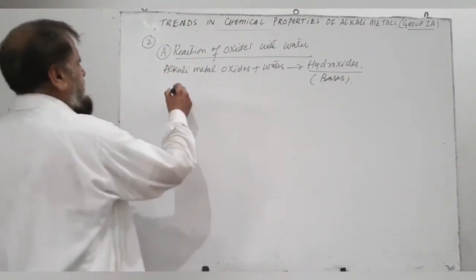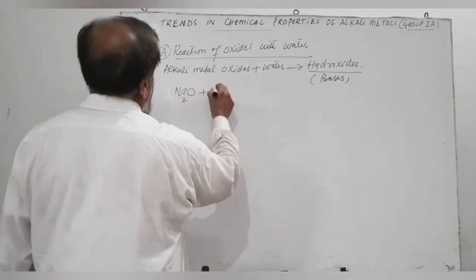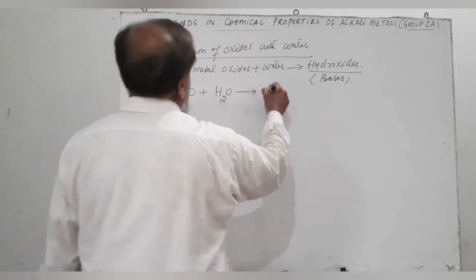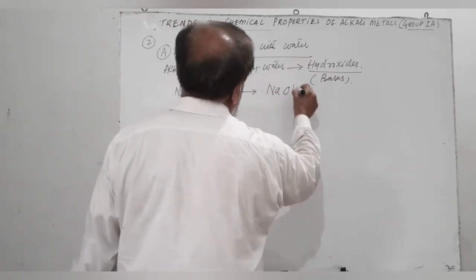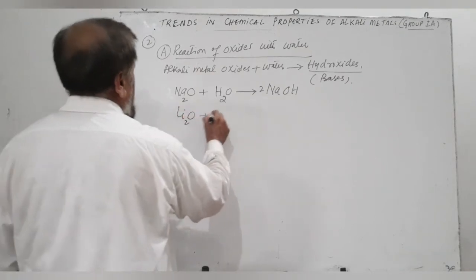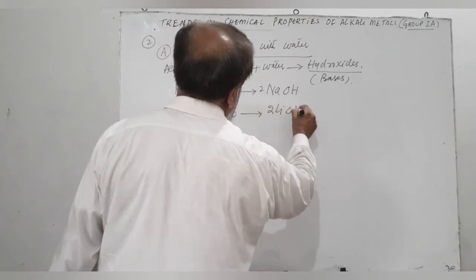For example, sodium oxide, which is a normal oxide, reacts with water to produce sodium hydroxide. Lithium oxide reacts with water and produces lithium hydroxide.